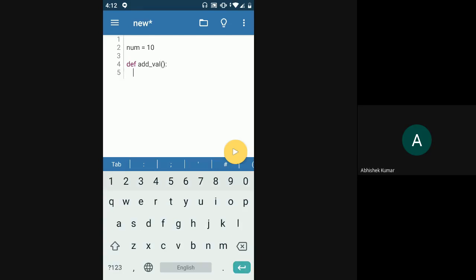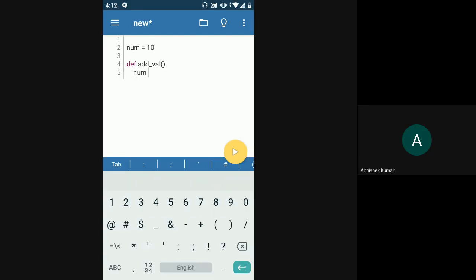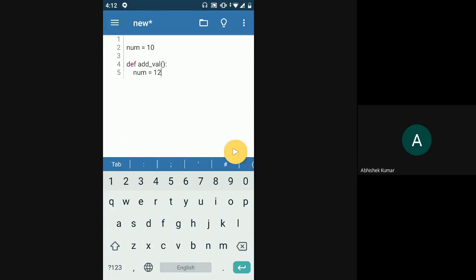Here I have this add-val function, and now I'm going to define one more local variable. On line number 2 we have a global variable, and on line number 5 we have a local variable. If I'm printing that variable from inside the function, if I just print num, in this case, if Python encounters a variable name, it will first try to check if that variable exists in the current scope itself.